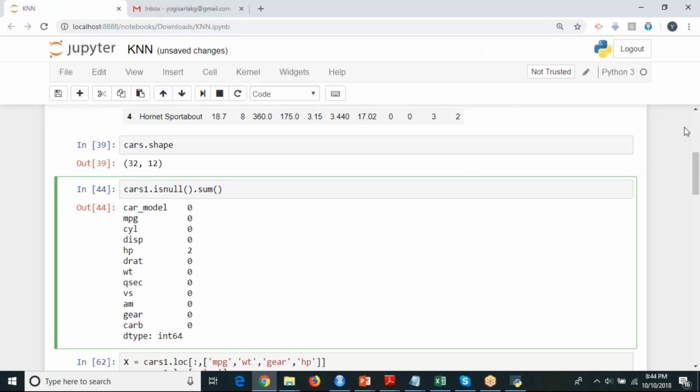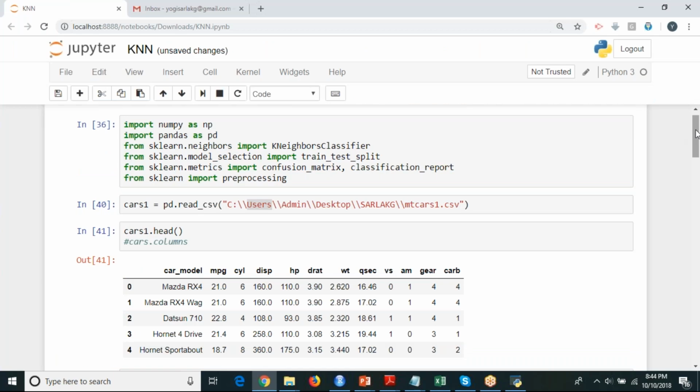You can replace them with the mean, you can replace with the median, or you can replace with the mode, whatever you want. Fine. Okay, then Rakesh, I'll do it that way.